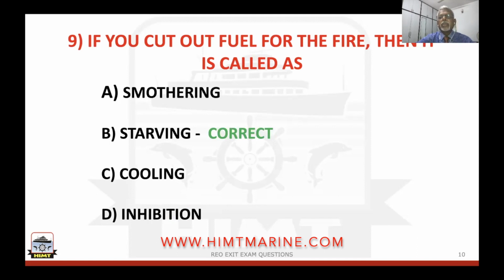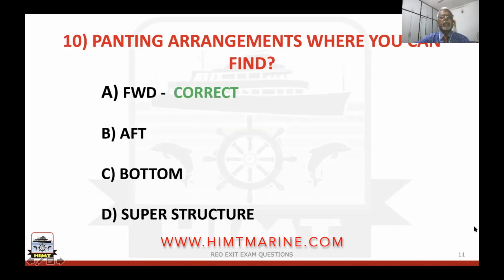If you cut out fuel for the fire, then it is called, again 4 answers are there, smothering, starving, cooling, inhibition. So the right answer here is starving. Starving is the correct answer. If you look deeply into the fire triangle, if the fuel is cut out, then the fire will stop, because the burning material is stopped now. So the correct answer is starving.